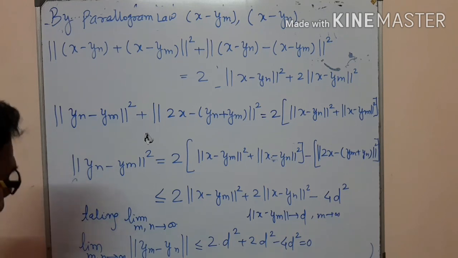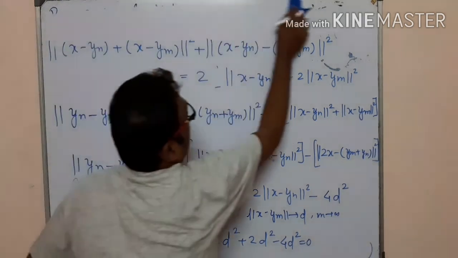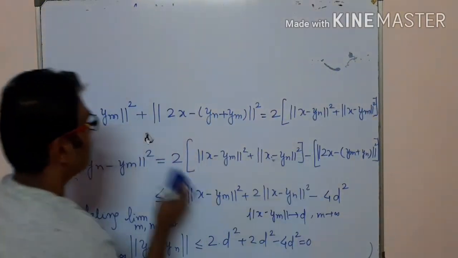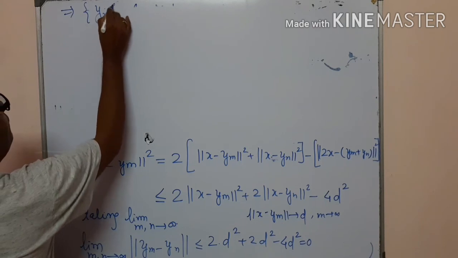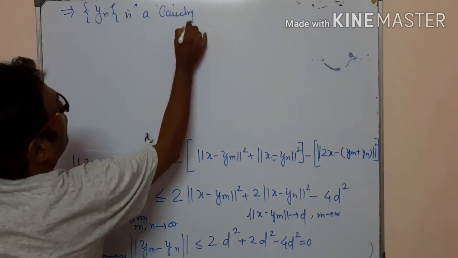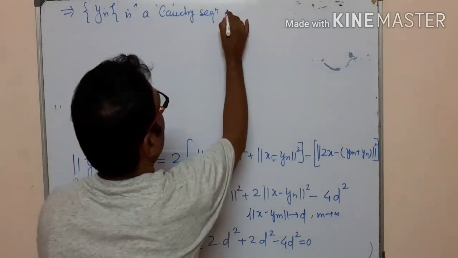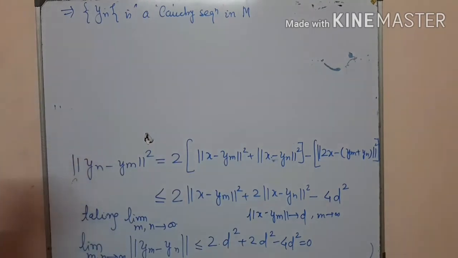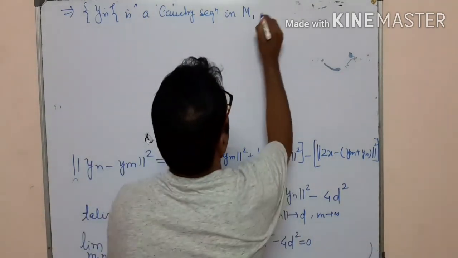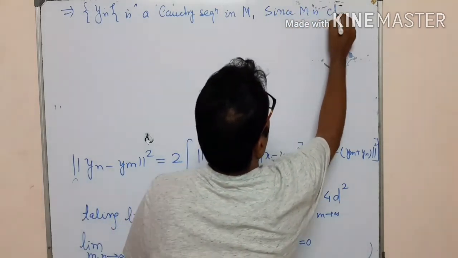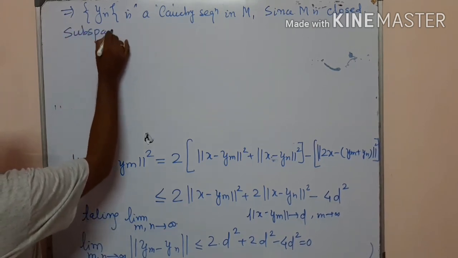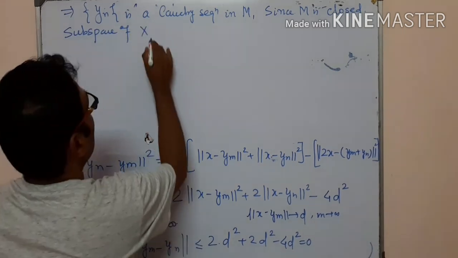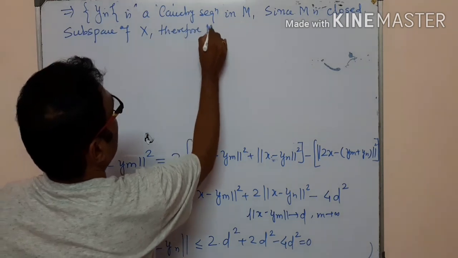So what does it imply? It implies that the sequence yn is a Cauchy sequence in M. Since M is a closed subspace of X, therefore M is complete.